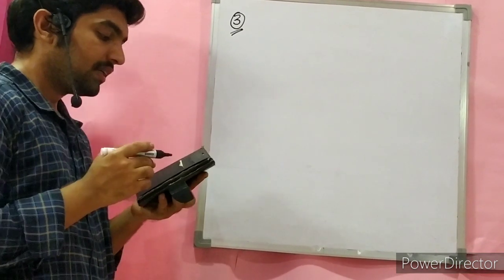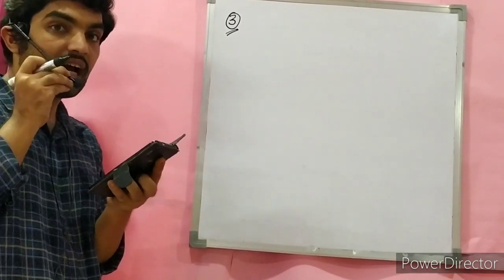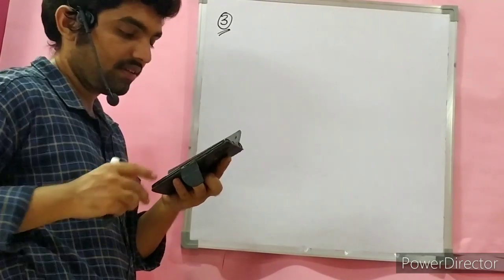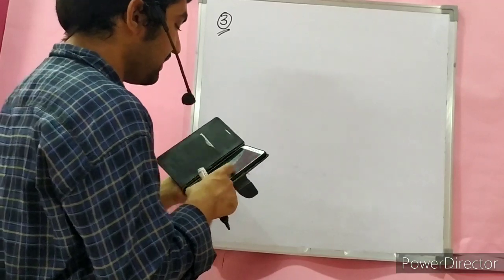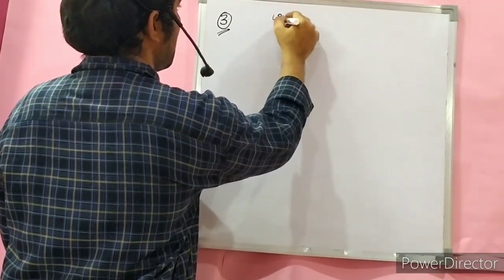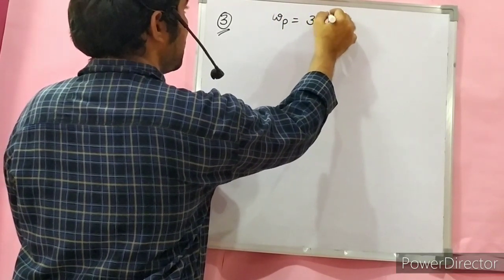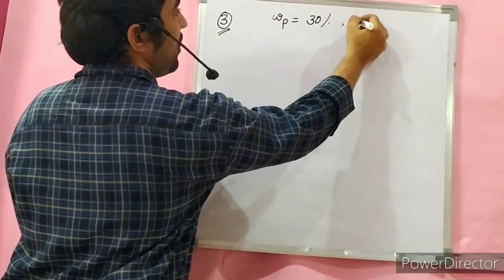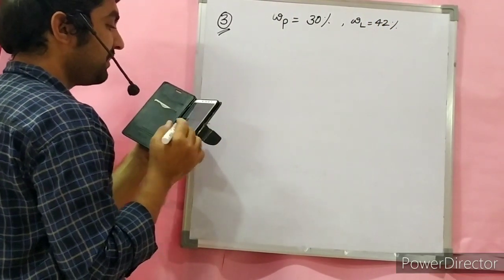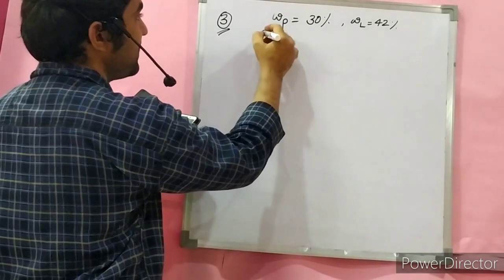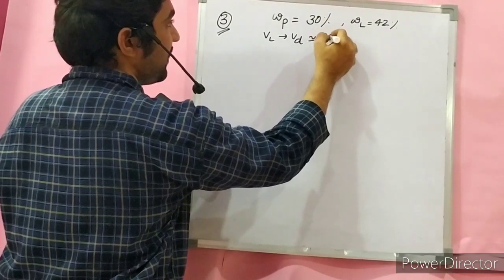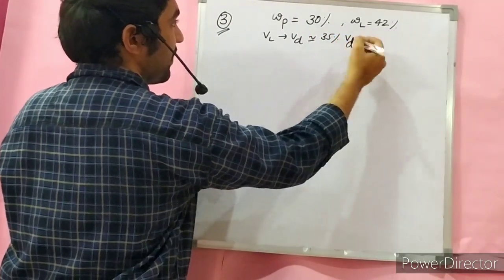Question number 3. Civil services question. This is a conventional civil services question that was asked for 15 marks in UPSC civil services. The plastic limit WP of a soil is given as 30%. The liquid limit WL is 42%. The percentage volume change from liquid limit to dry state is 35% of the dry volume.